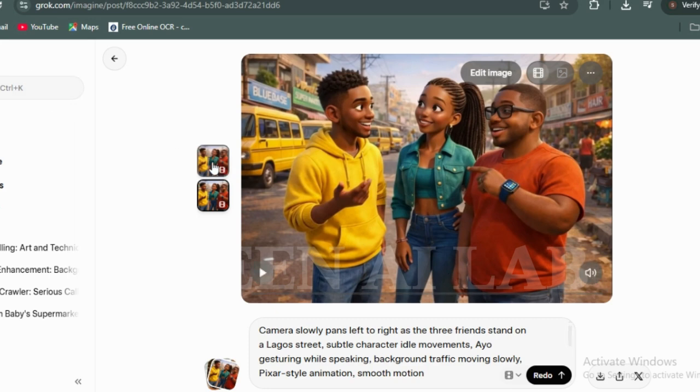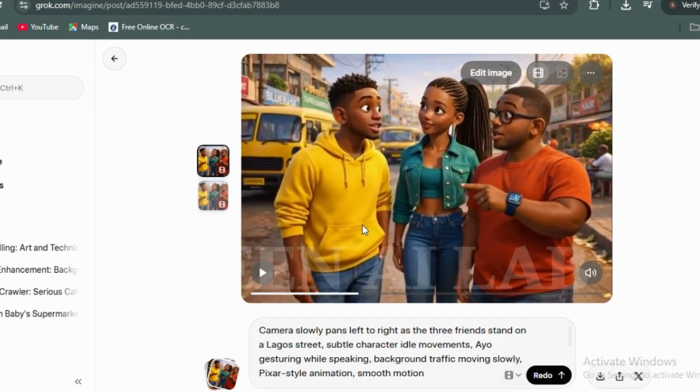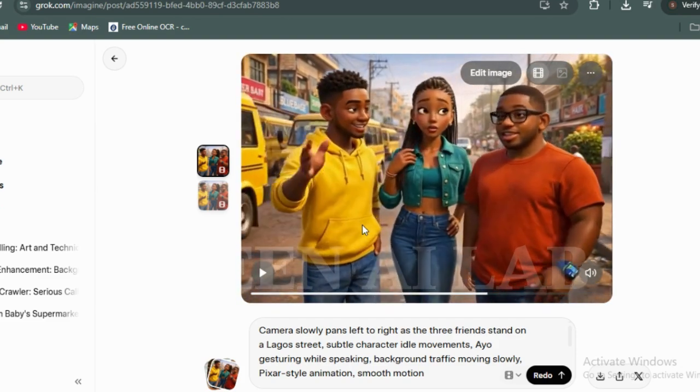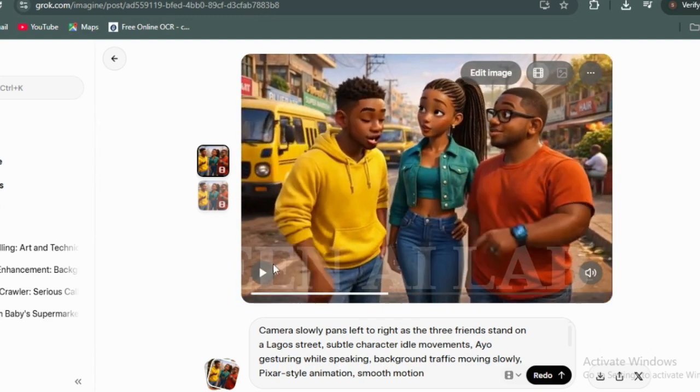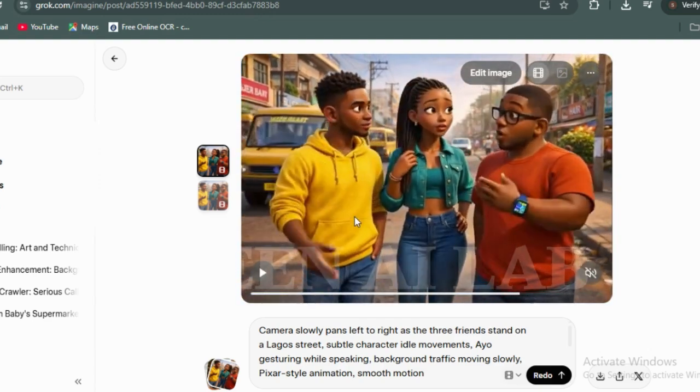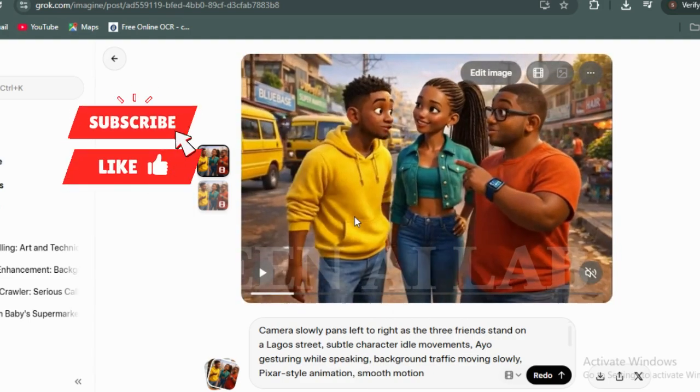Like, let me show you the first one that we Guys, imagine 3 avatars talking in one video. Clean and simple. Like a smart tutorial, but fun? Exactly. And it works perfectly for AI content. Guys, imagine 3 avatars talking in one video. Clean and simple. Like a smart tutorial, but fun? Exactly. Do you notice what happened here?